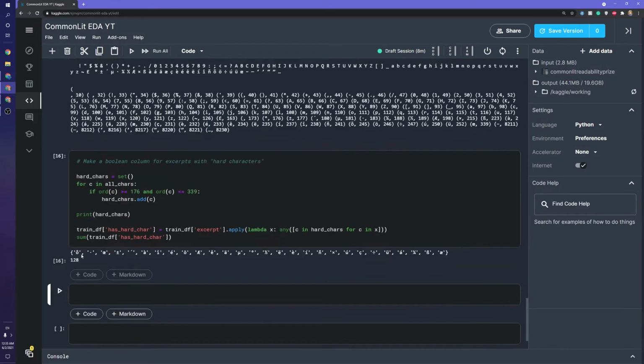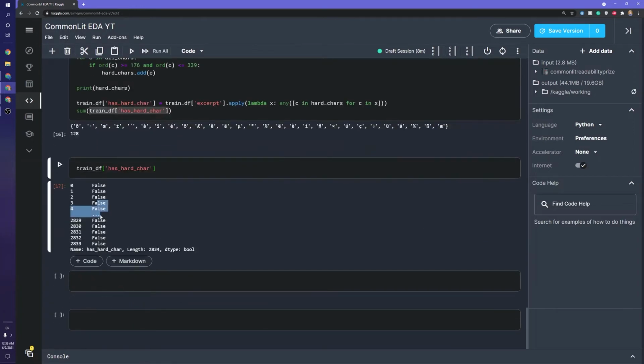So we can sum this and see how many different instances of hard characters or excerpts with hard characters there are. And it looks like there's 128 out of 2,800. So not that many, but not negligible. We can actually go ahead and just to show you what this looks like, if I copy this over this column, you can see most of these are false, but this would be true if there was a hard character in one of these, or in any of the excerpts shown here.